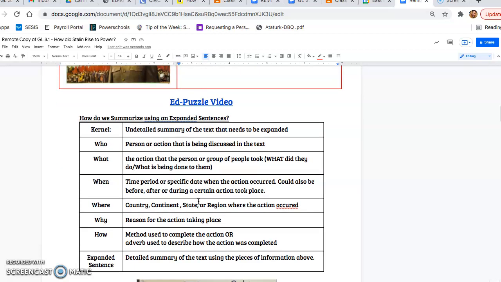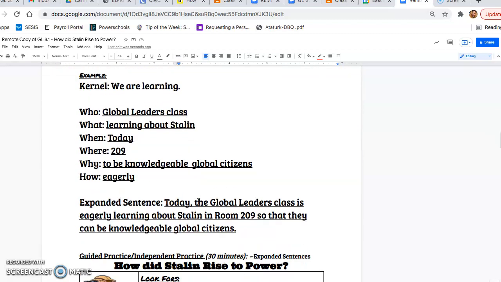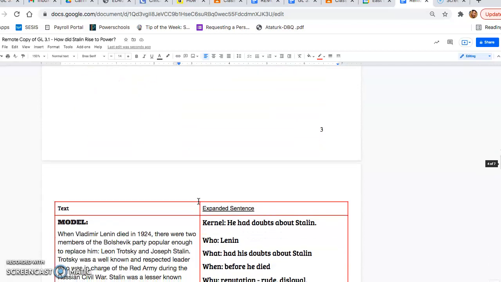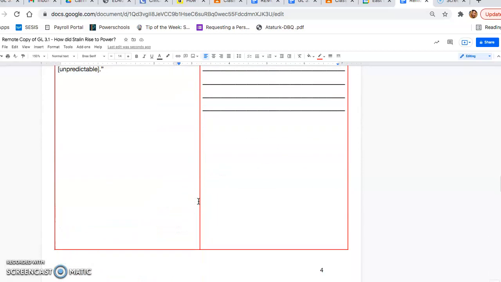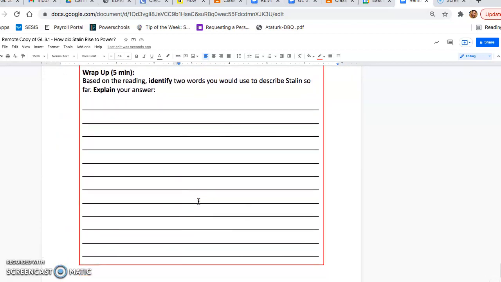Another reminder of how we do expanded sentences. And then you can go in, look at the model, and complete the expanded sentences independently. Make sure to do the wrap up.